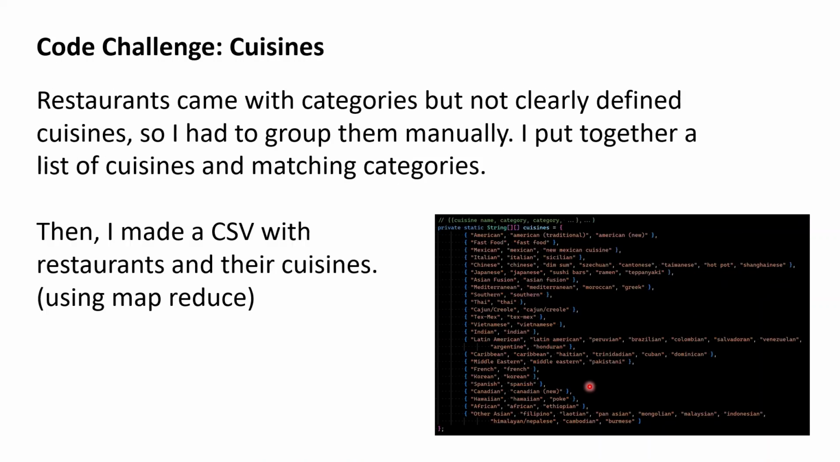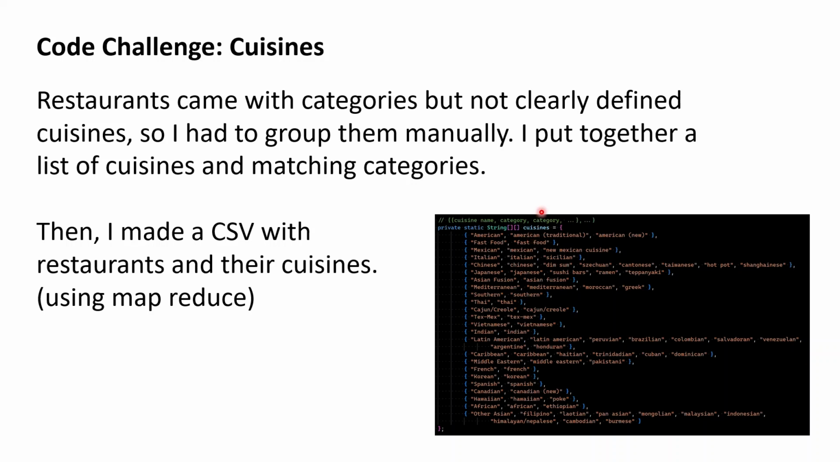Now my second code challenge was cuisines. Restaurants came with categories, like fast food, sushi bar, so many different types of bars and alcohol, but they weren't clearly defined cuisines. So I had to group categories into cuisines. There were hundreds of categories, which I just looked through one by one and pasted whichever ones matched a cuisine into this big list.